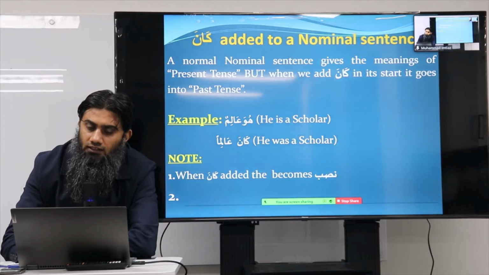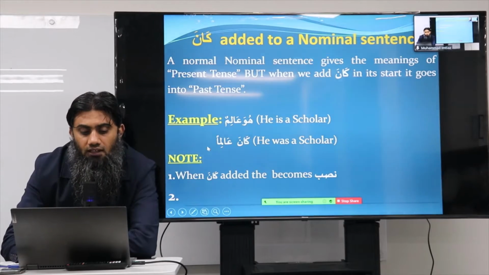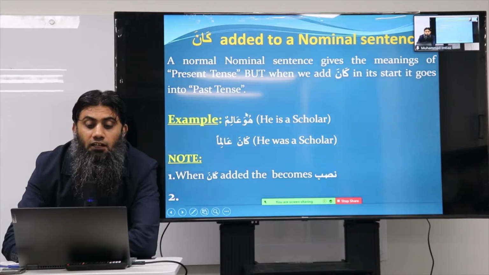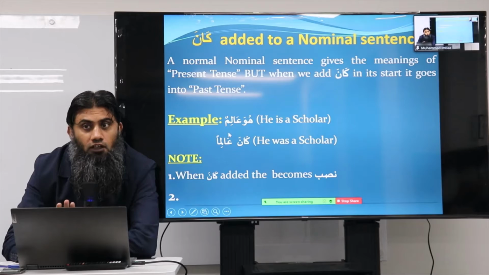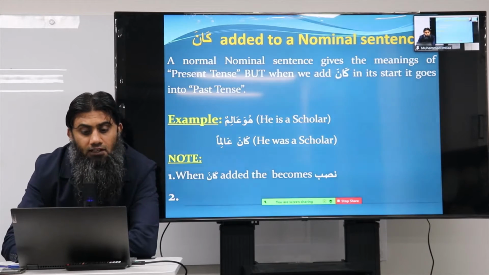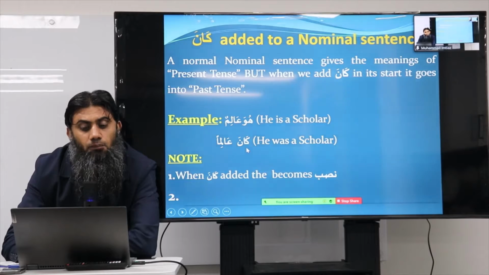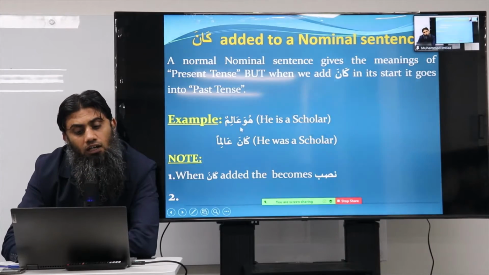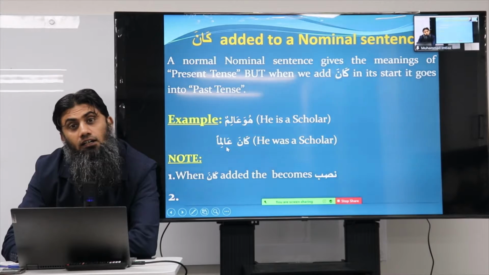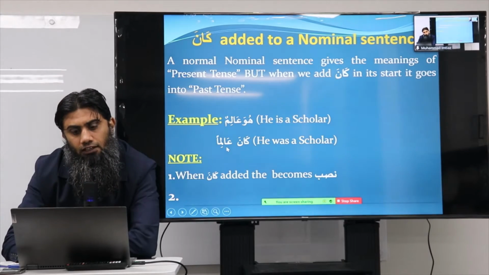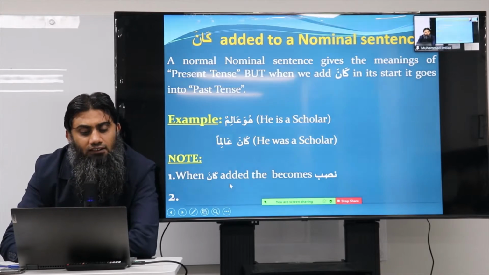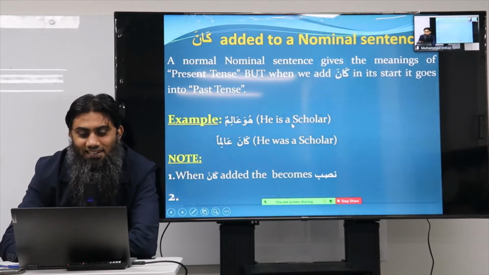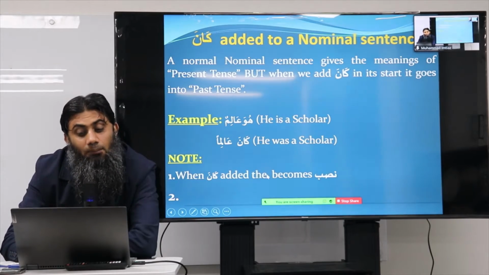Is this point clear, brothers? Now, how about the disappearing of huwa? Inshallah I will come back to this on the next slides. For now, I only want to show this concept, how kana changed the present tense into past tense. Huwa alimun, he is a scholar. Kana aliman, he was a scholar. Clear? Now let's move on. By the way, this note number one was that when kana is added, the khabar becomes nasab. I'm still making this slide as well.